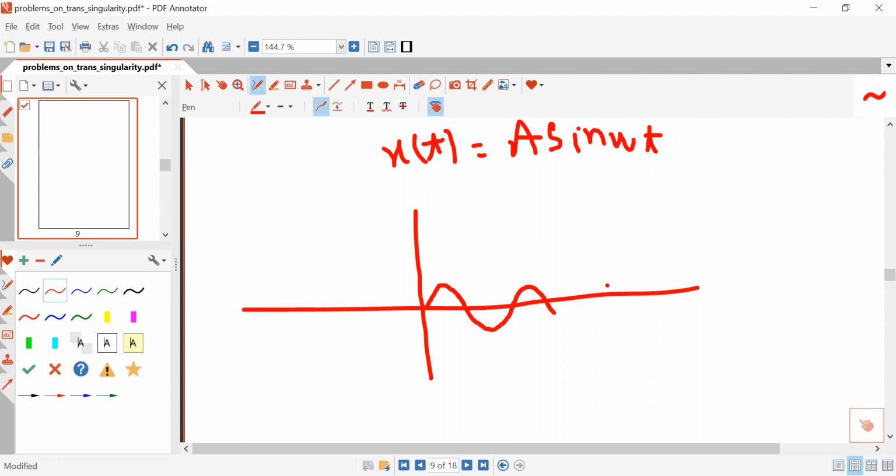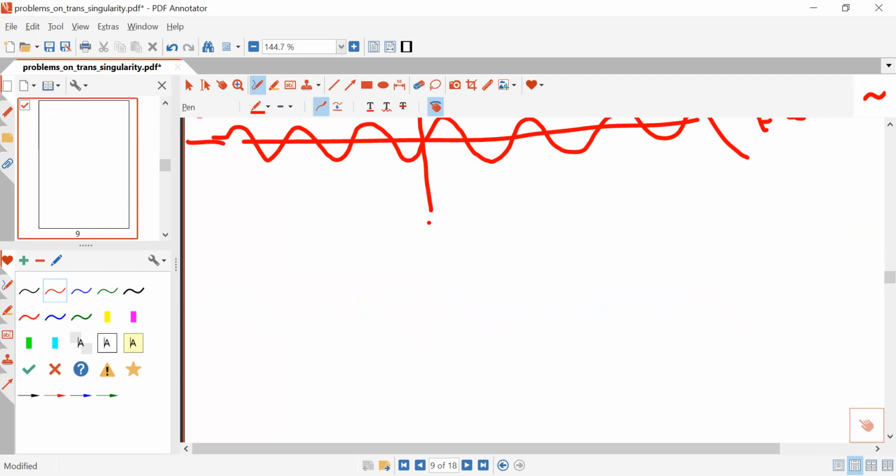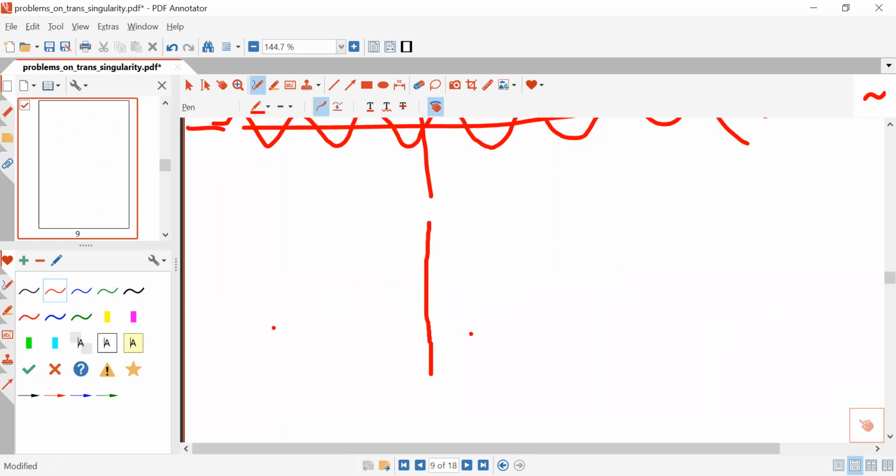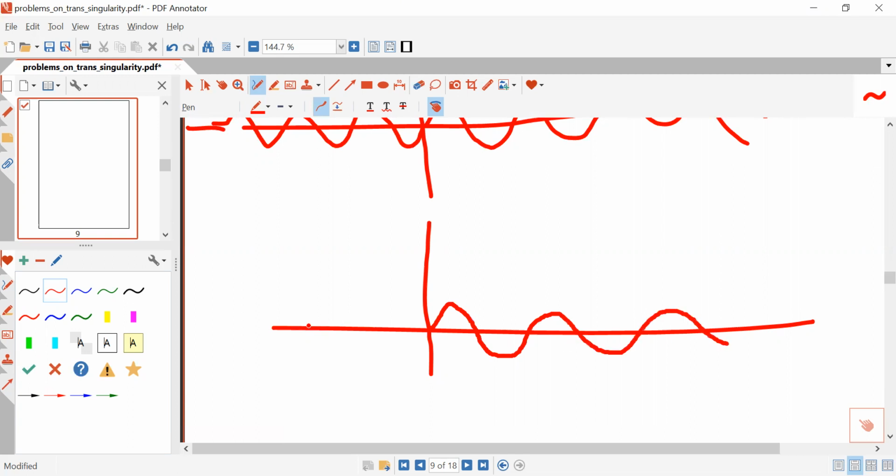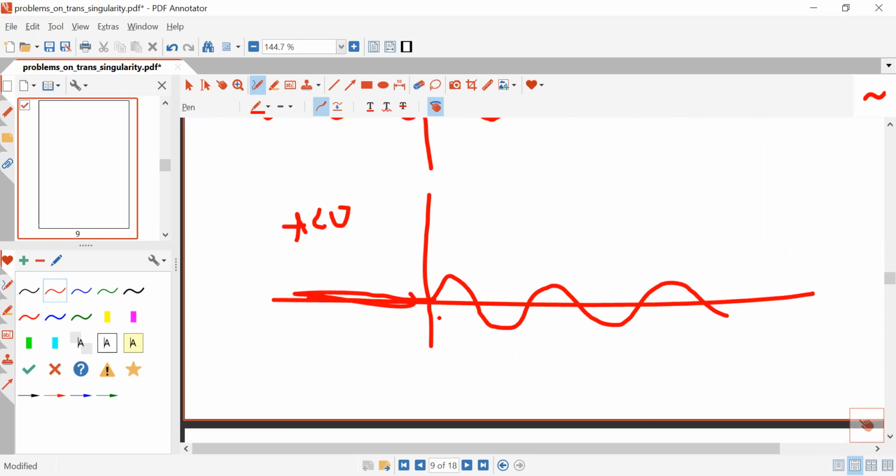This is the plot of A sin omega t, which is existing from minus infinity to plus infinity. But I'm asking you, write the equation for this plot. This is also a sinusoidal waveform, but this waveform has zero magnitude when t is less than 0. How will you write the equation for this? What will be the value of x dash t?